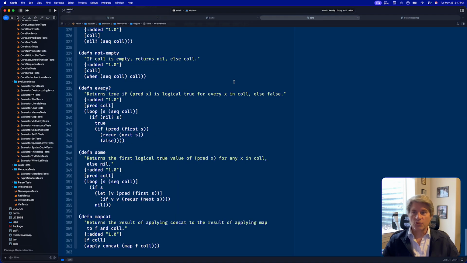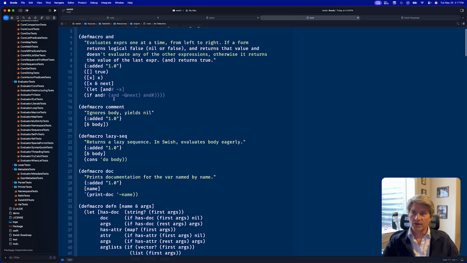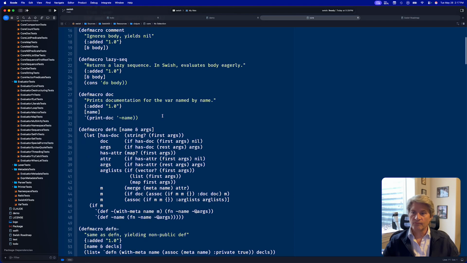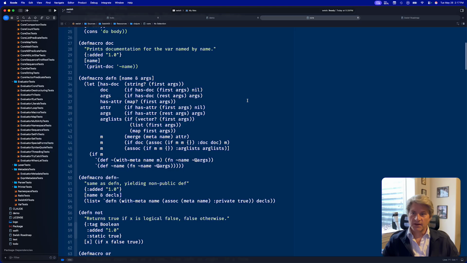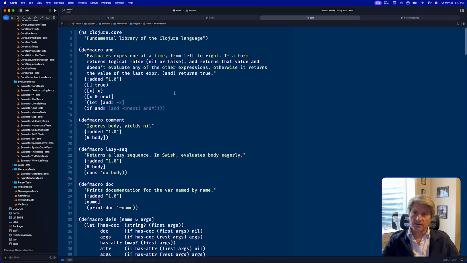So here's clojure.core right now. And you see we've got namespace doc strings, the and macro with multi-arity. There's the doc function that gets the metadata and prints it out. There's the defn macro with support for doc strings and metadata.